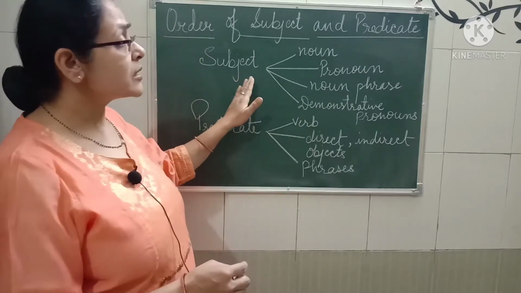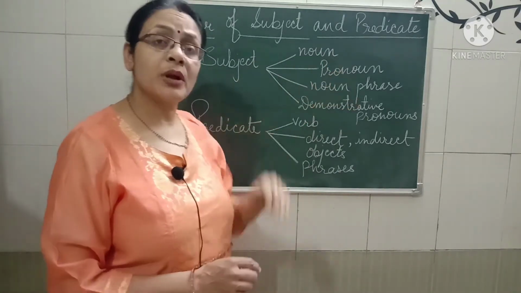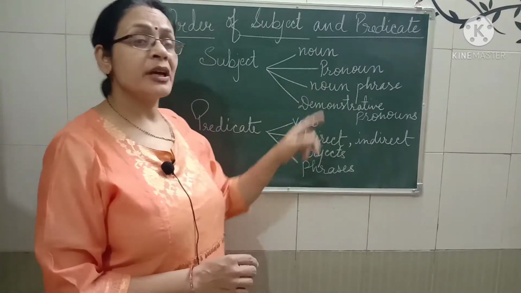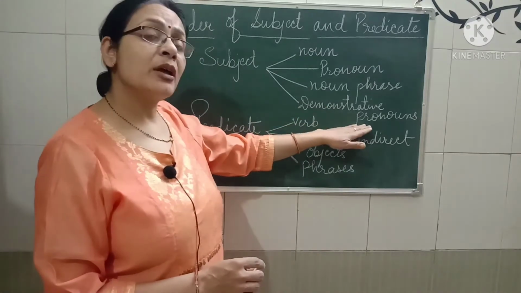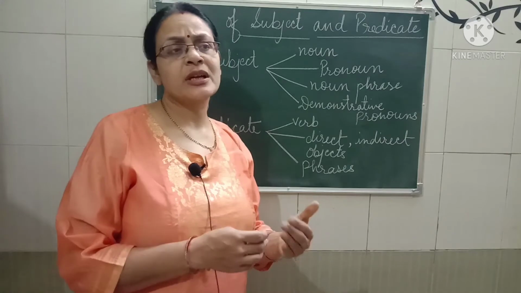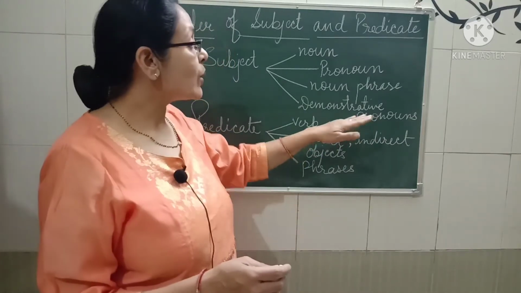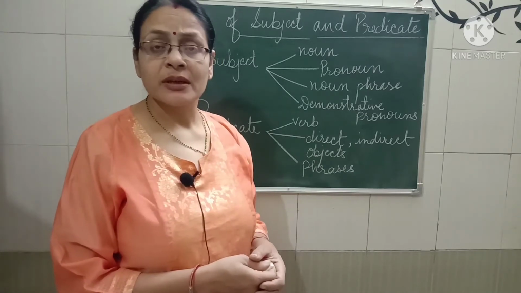A subject can have a noun, either a noun or a pronoun, we must say. Then after, it can have a noun phrase also. And if we are talking about demonstrative pronouns, you must have seen the sentences which start with this and that. They all come in demonstrative pronouns. So anything can come in the subject.